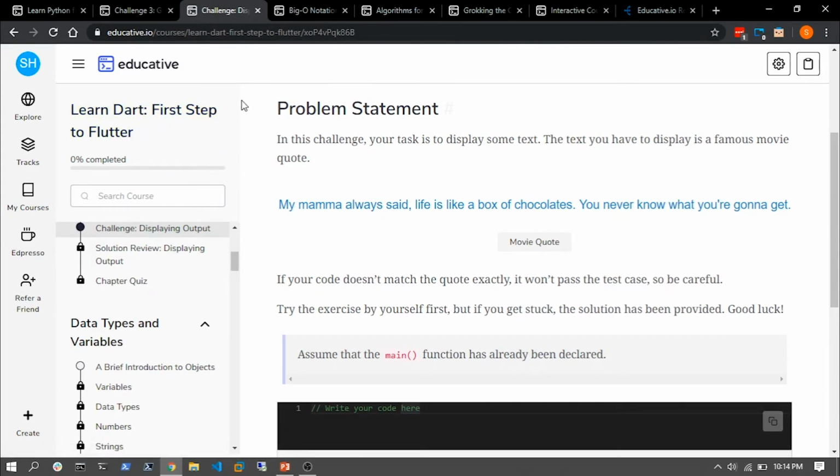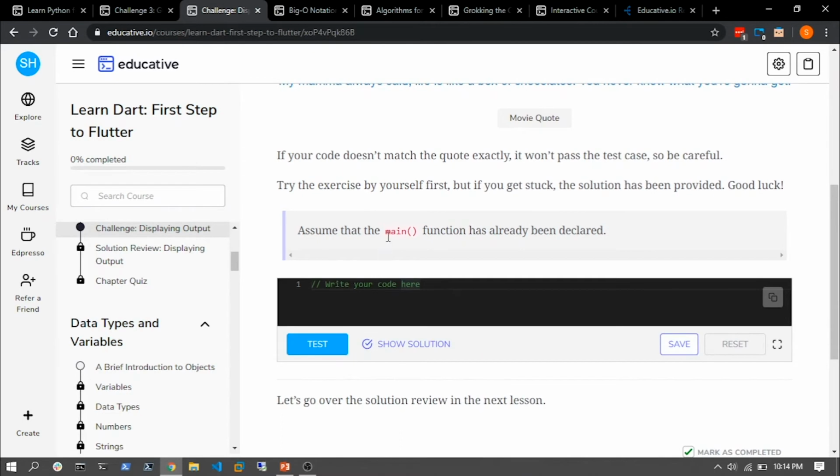Dart is a necessary prerequisite in order to learn Flutter, which is a cross-platform development framework. And in this challenge, again, we have to display some sort of text. The text is provided. This is a movie code. If your code does not match, you simply have to print your code on the coding environment that is presented to you down here.